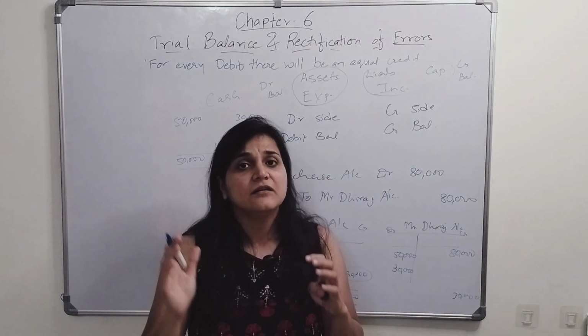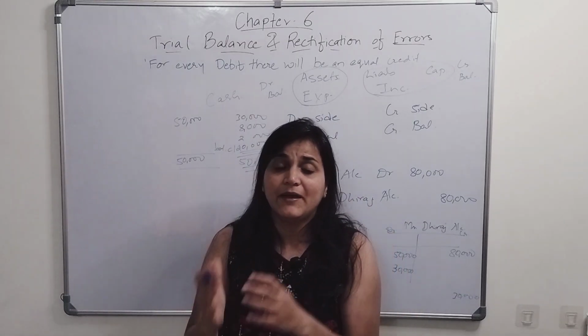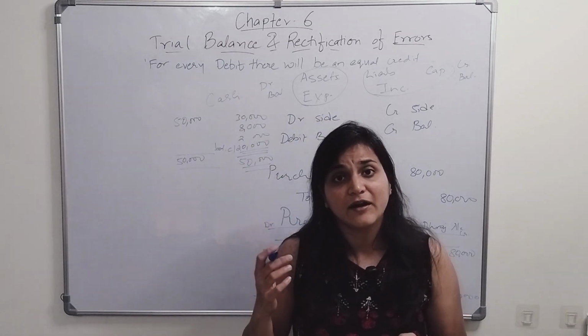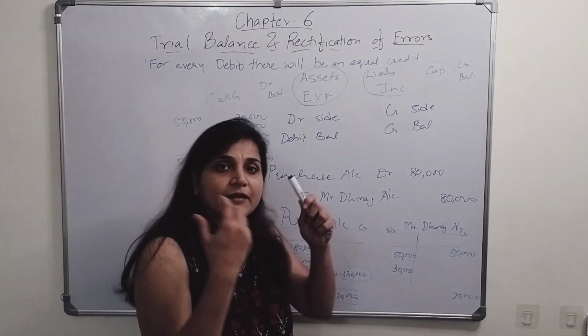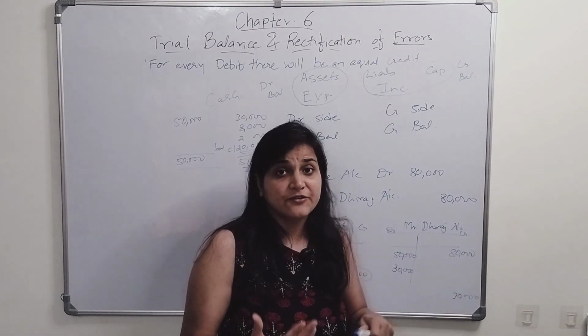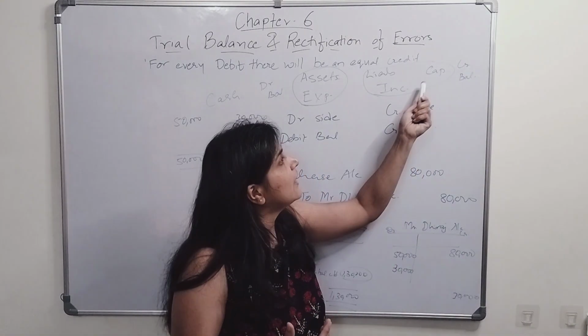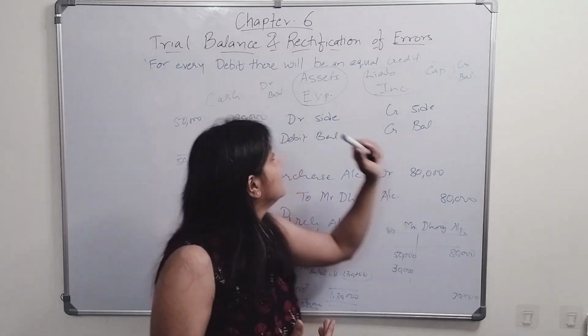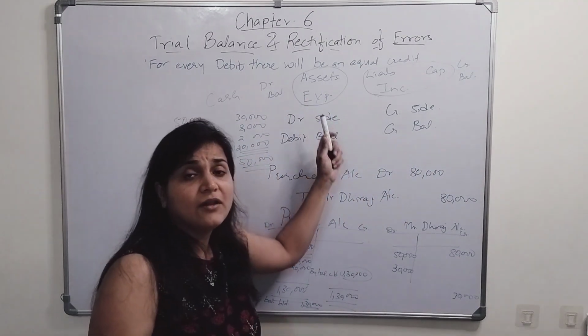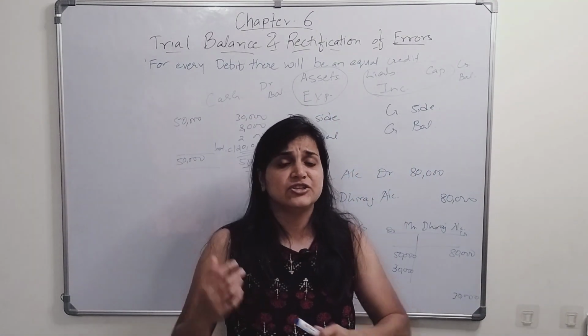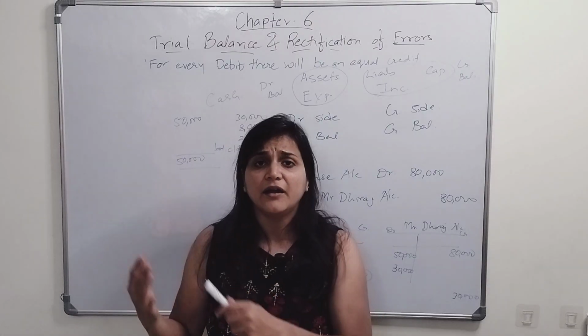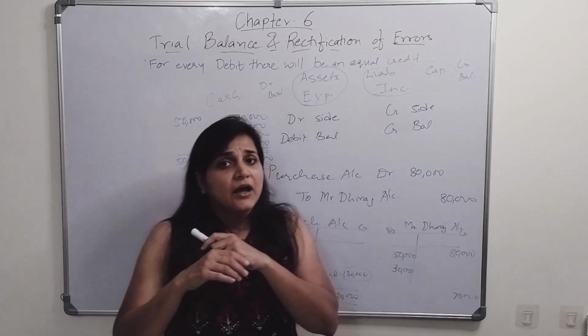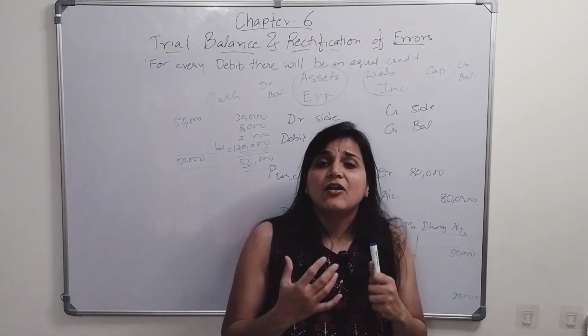Bank, as I said earlier, can have a credit balance because the bank provides overdraft facilities. If the bank is providing an overdraft facility, that is a liability, and a liability will have a credit balance. All the assets and all the expenses, wages, stationery, printing, cartage, postage, telegram, rent, electricity bill, are expenses.